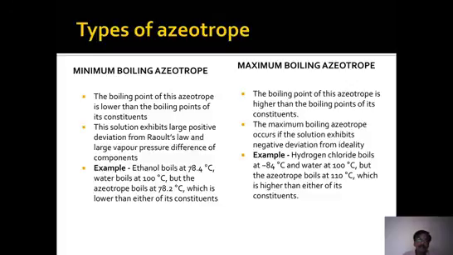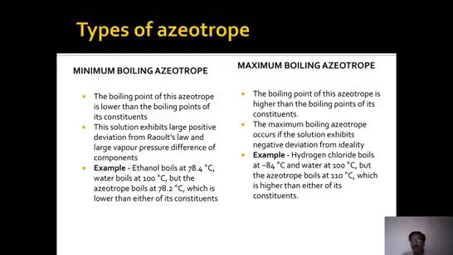This solution exhibits large positive deviation from Raoult's law and also a large vapor pressure difference of components. The best example: ethanol boils at 78.4 degrees centigrade, water boils at 100 degrees centigrade. But the azeotrope boils at 78.2 degrees centigrade, which is less than both values. So this is called a minimum boiling azeotrope.